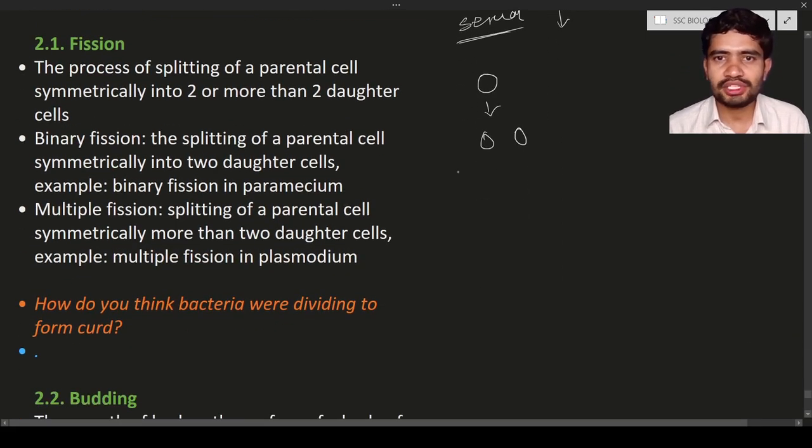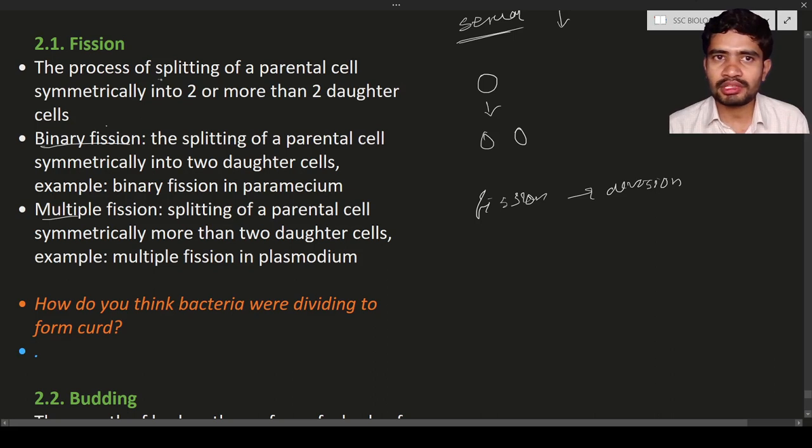Fission is nothing but division. Okay, fission means division. Here there are different types of fission, mainly two types. One is binary fission, another is multiple fission. So first see the definition.